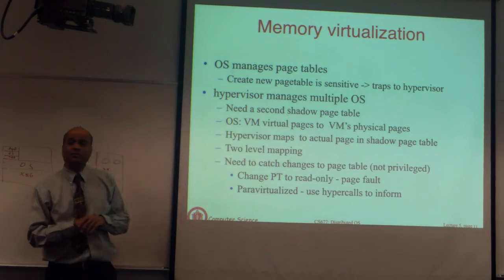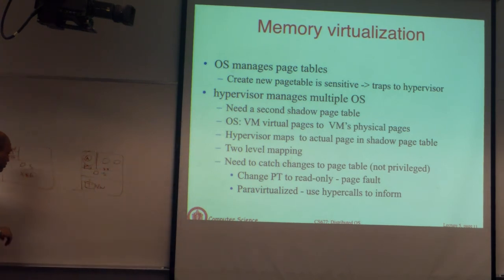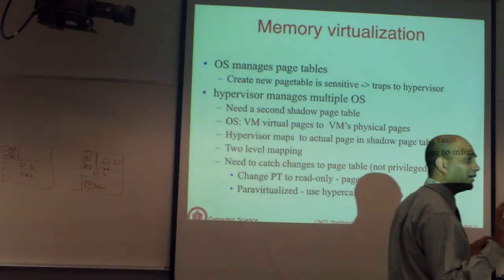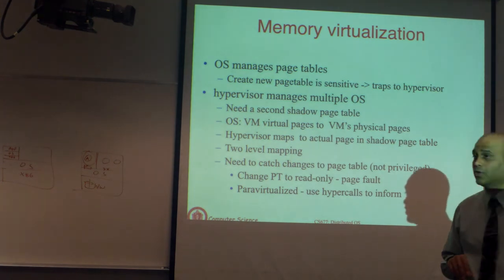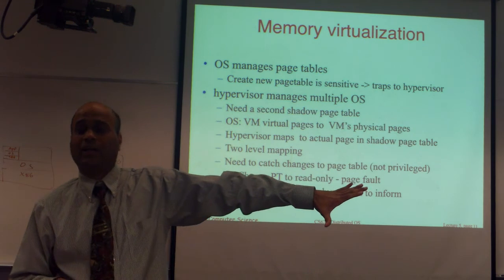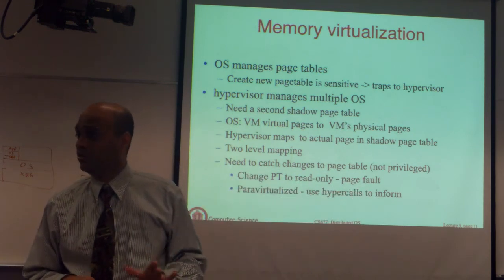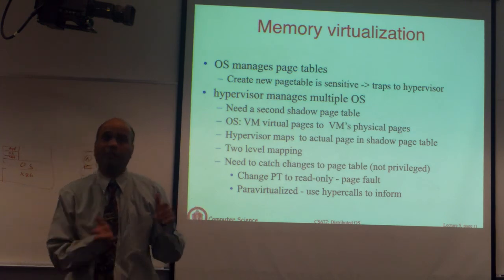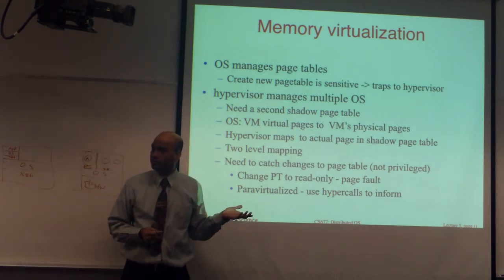So the way memory virtualization works is you have your machine, you have RAM on that machine. When you have virtual machines, you take a portion of your RAM and allocate it to each VM. Let's say your 8 GB RAM. You can take 2 gigabytes and say that goes to this virtual machine. You can take another 2 gigabytes, give it to something else and so on. So you carve out your RAM and you give it to each virtual machine.